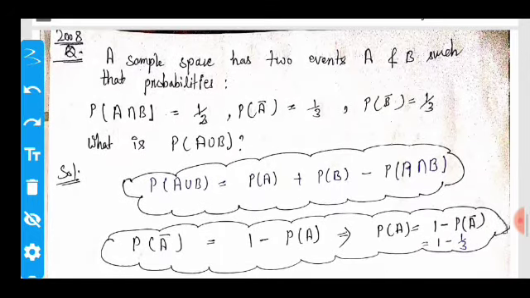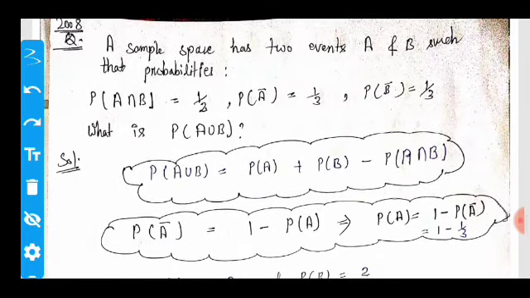which was asked in GATE 2008. A sample space has two events A and B such that the probability P(A ∩ B) = 1/2, P(A bar) = 1/3, P(B bar) = 1/3, where P represents probability. What is the probability of A ∪ B?